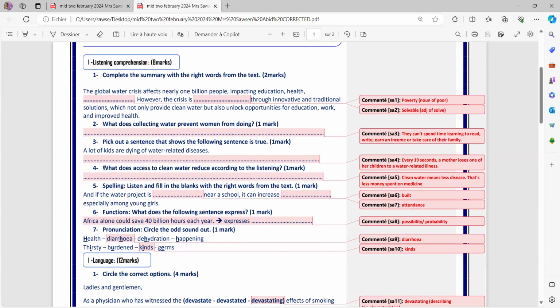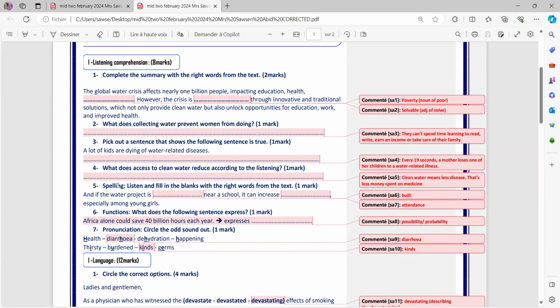Okay. Question number 4. What does access to clean water reduce? Reduce simply means diminish or decrease. Well, clean water means less disease and less money spent on medicine. This was the answer from the listening.